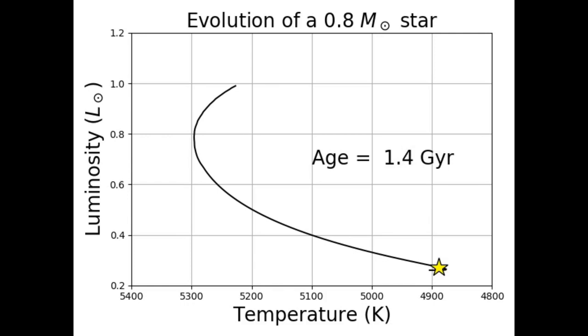Age is a fundamental characteristic of stars, but it's one of the most difficult to determine because stars change so little over the course of their lifetimes. There are a number of ways to estimate stellar ages, but in this work we focus on gyrochronology, which uses a star's rotation rate to derive its age.